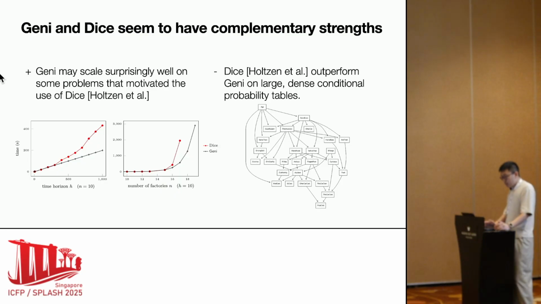But DICE may outperform Jianlin on some other inference problems, particularly those with large, dense conditional probability tables. Handling large conditional probability tables well requires extracting the local structure implicitly presented in the tabular representation. And binary decision diagram compilation in DICE largely automates this process. We expect future work to investigate the strengths of these inference methods more thoroughly.